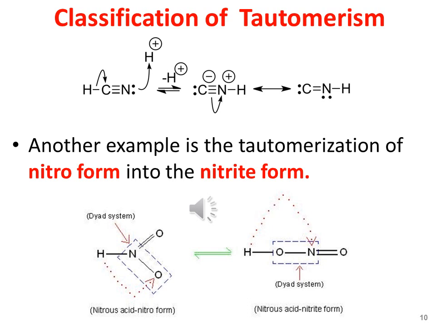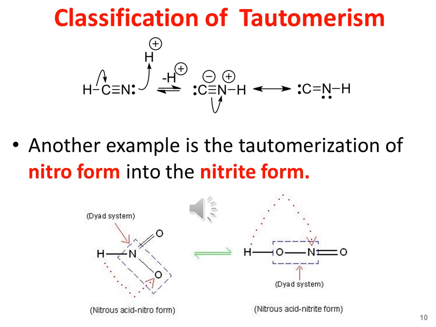The nitrogen is having one lone pair of electrons. It donates it to the hydrogen atom and resultantly the nitrogen atom gets the positive charge. So in this way the hydrogen isocyanide molecule is formed which is resonance stabilized, and the two contributing structures of hydrogen isocyanide are also shown on this slide.